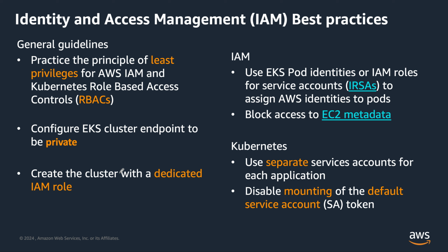So let's talk about some of the best practices. Again, you can go through the slide well. However, as a general guideline, always use least privilege while creating IAM and RBAC rules. For production, configure the EKS cluster endpoint in private mode, or in other cases where you have a dev or test environment, either public or private mode can be used.